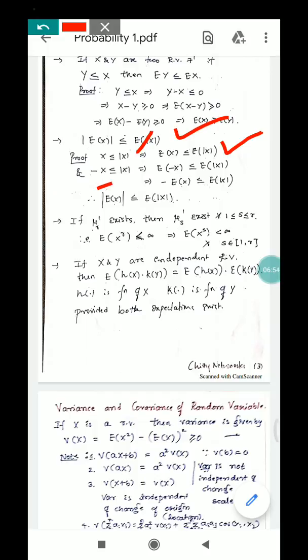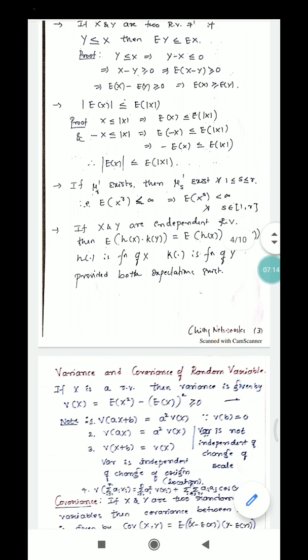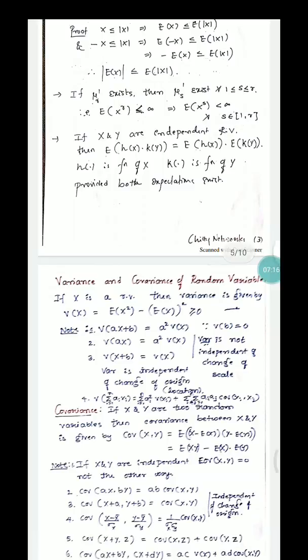And similarly, you know that minus x is less than or equal to the absolute value of x, and the expectation of minus x is less than or equal to the expectation of the absolute value of x. Combining these two results, you can say that the absolute value of the expectation of x is less than or equal to the expectation of the absolute value of x. And friends, these properties will be used to solve problems.